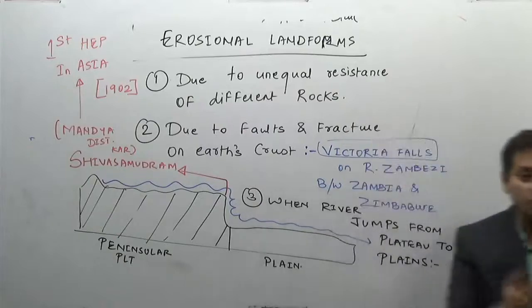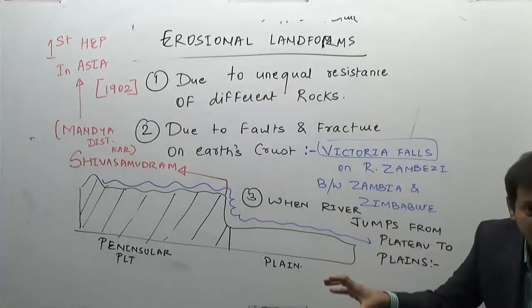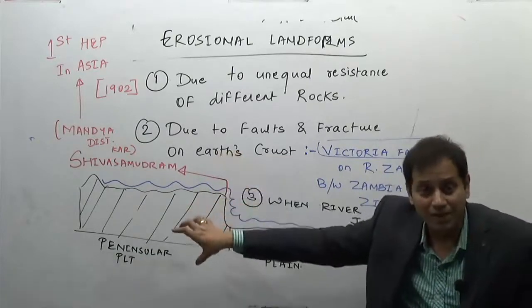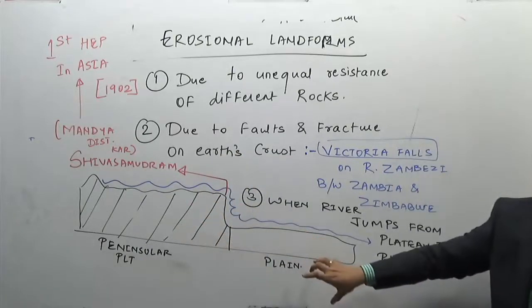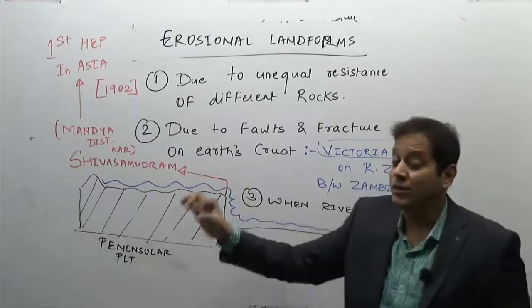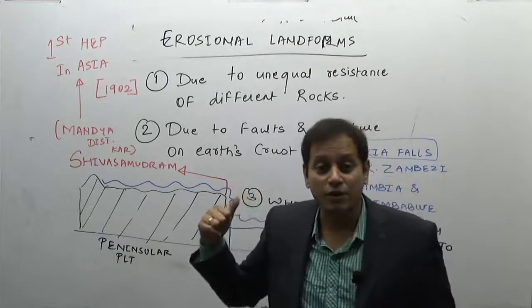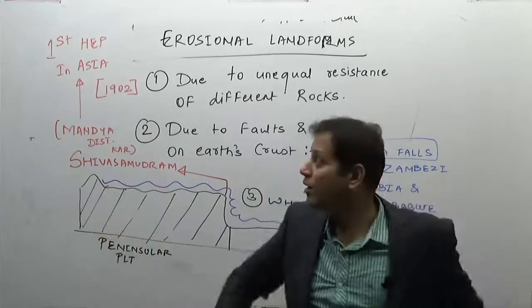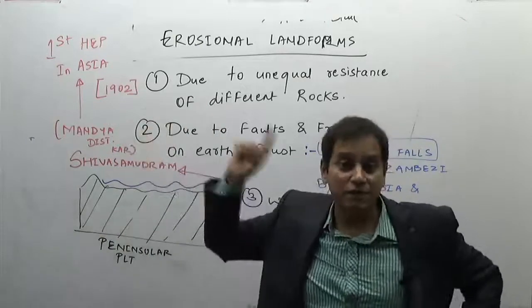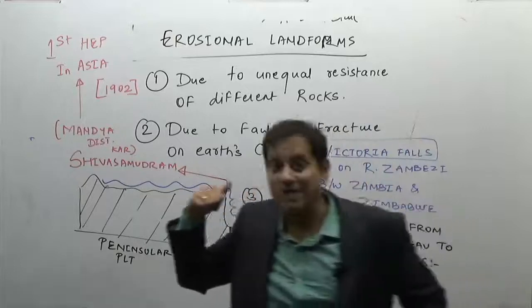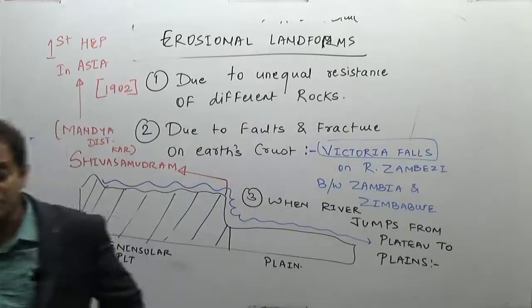So Shivasamudram Falls on the river Kaveri, when the river jumps from the Karnataka plateau region to the Tamil Nadu plains region in the Mandya district of Karnataka, is an example of the third kind of waterfall. It is obviously a very beautiful waterfall, but also remember that the first hydroelectric power plant in Asia was on this river system.